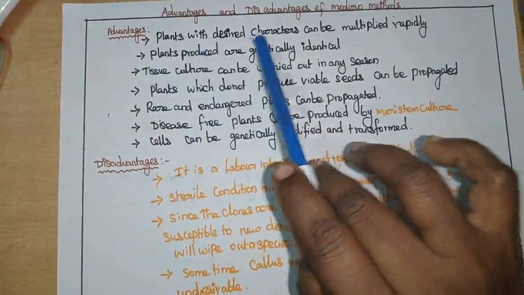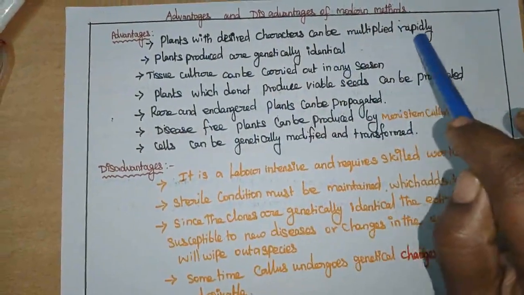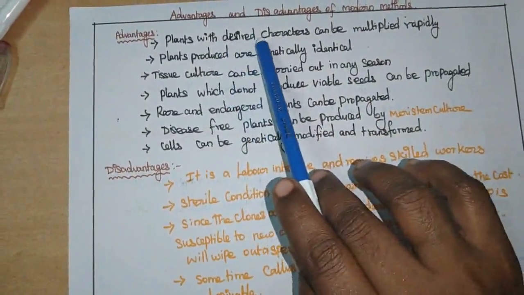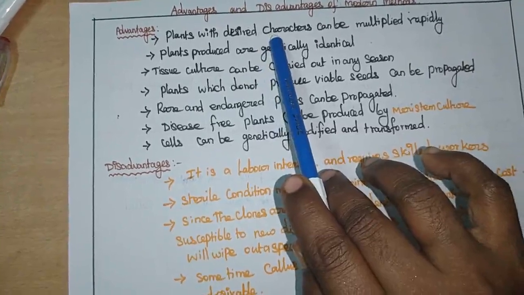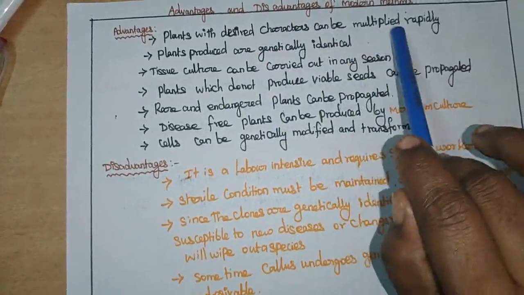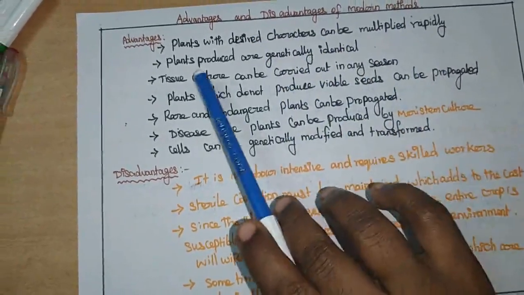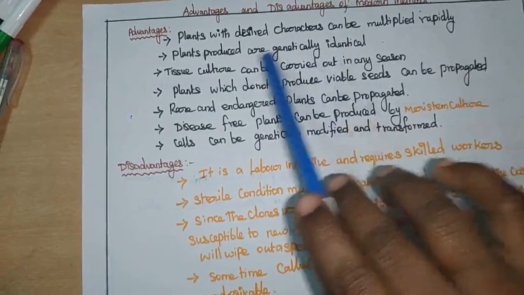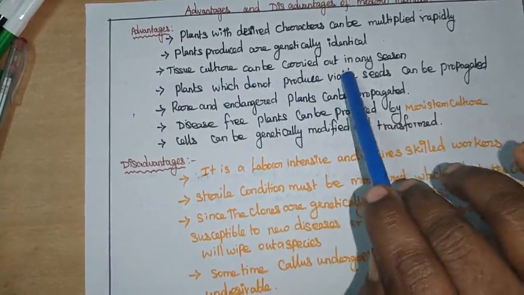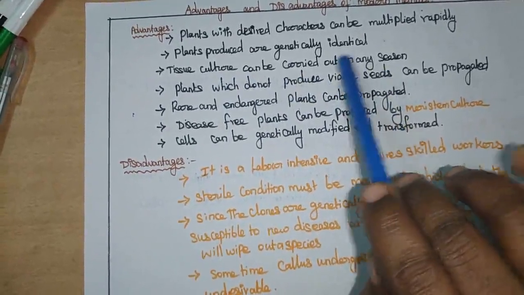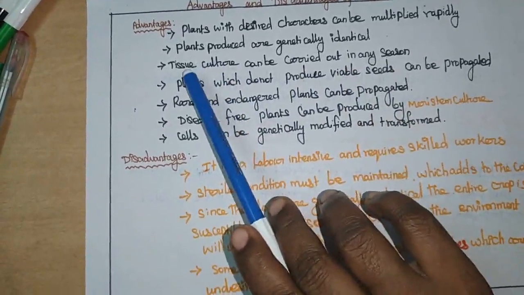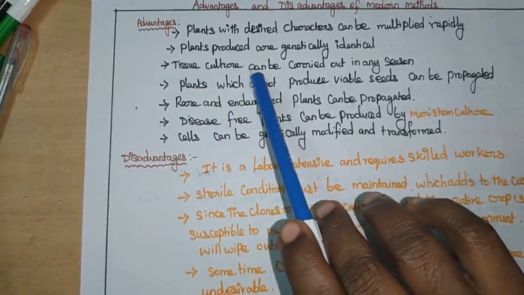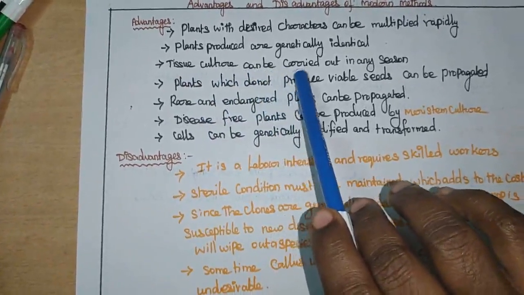Advantages. Plants with the desired characters can be multiplied rapidly. So whichever best character we want in a particular plant, that character can be multiplied rapidly. Plants produced are genetically identical. Tissue culture can be carried out in any season. So a particular plant which is not available in a particular season can also be multiplied in that season.